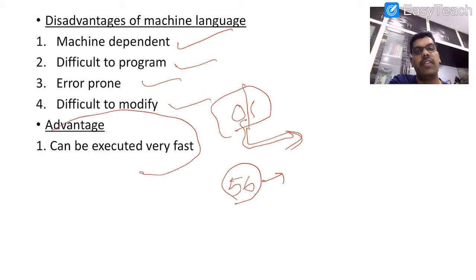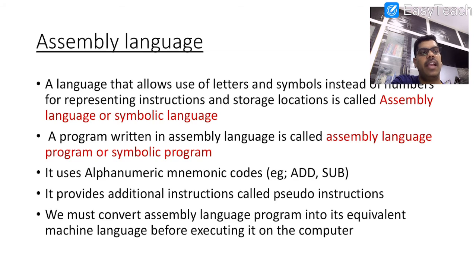It can be executed very fast. Why is it executed very fast? Because it is a machine instruction. If it is a machine instruction, the machine can understand it easily, so that the machine can perform the task in less time. And assembly language is a language that allows use of letters and symbols instead of numbers.